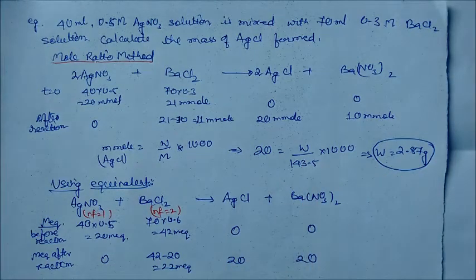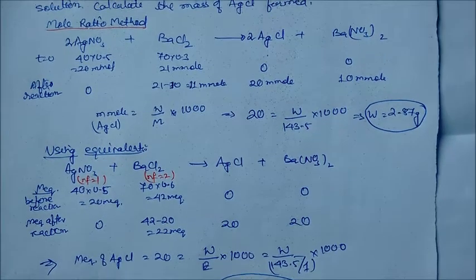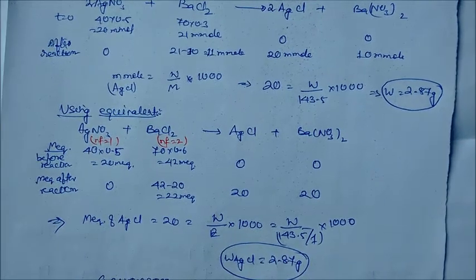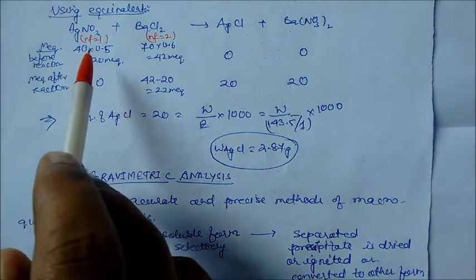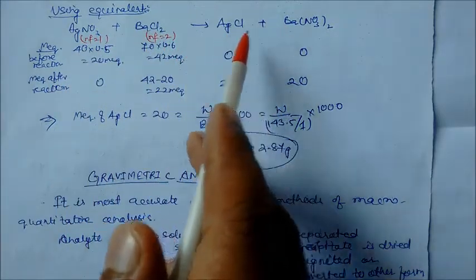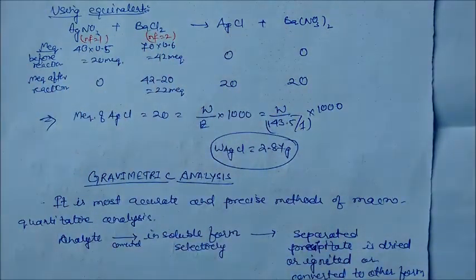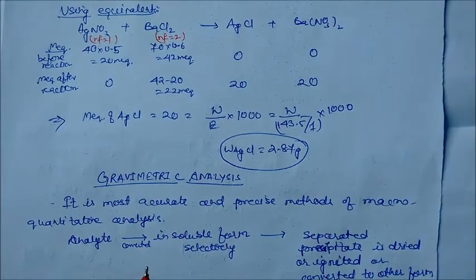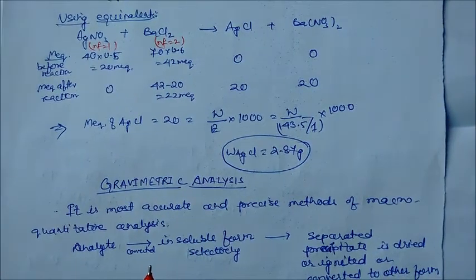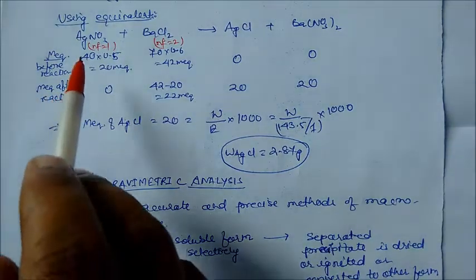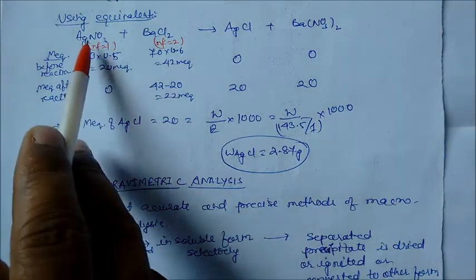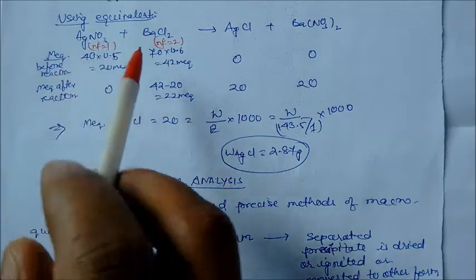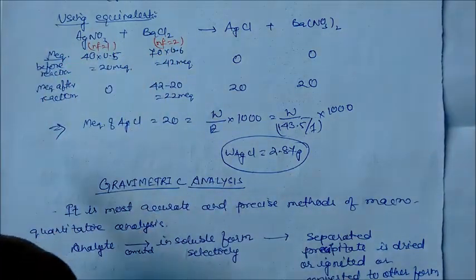Similarly, we can solve through the equivalent concept method. The same problem is there: silver nitrate, barium chloride, silver chloride. Here there is no need of balancing the equation, as we know from before. Instead of balancing, we use n factors. The n factor in this case is 1 because the charge of silver is 1, and here the charge of barium is 2.